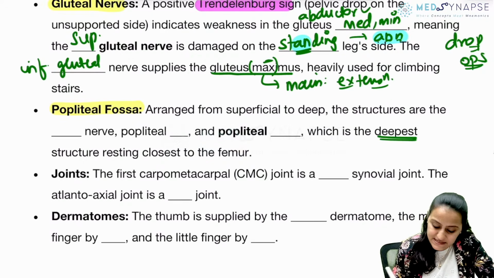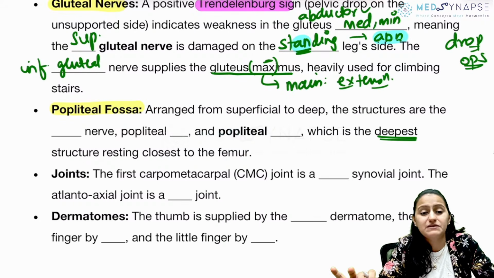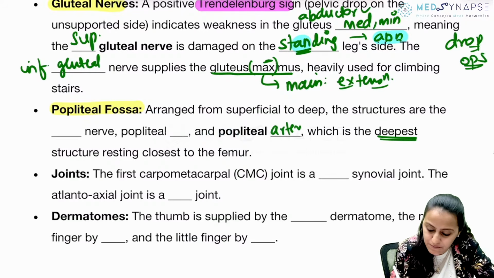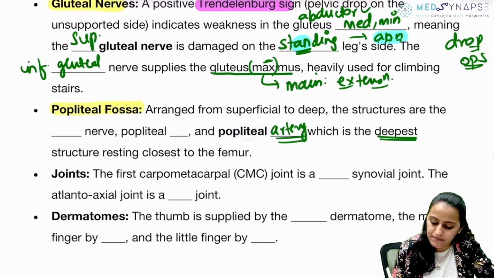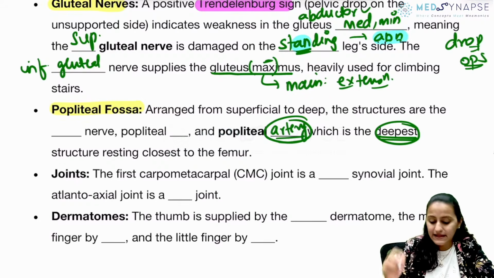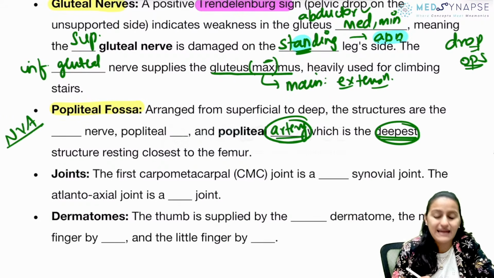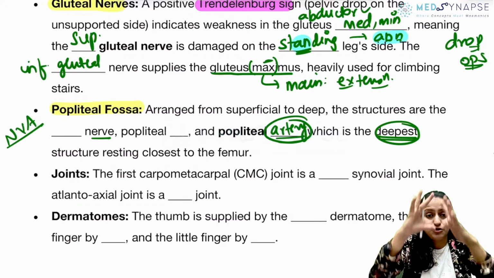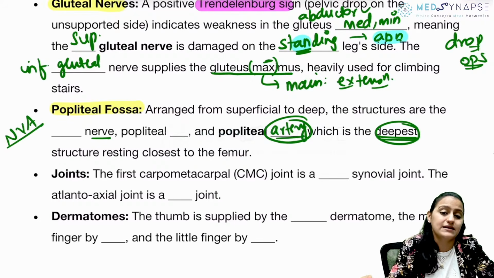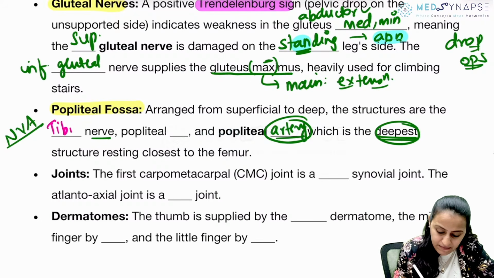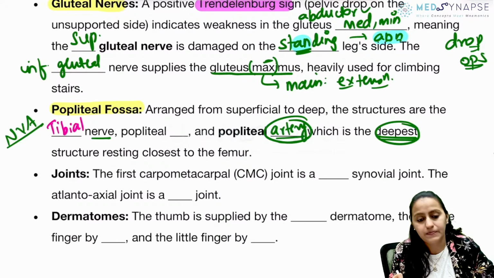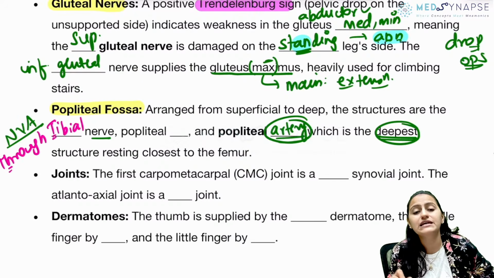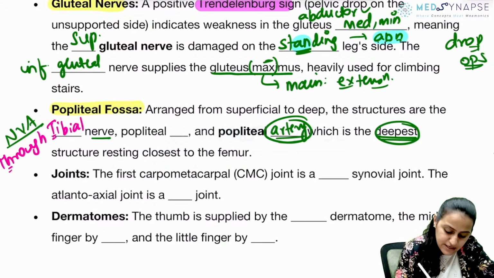Which is the deepest structure resting closest to the femur, and that is why it's very difficult to palpate it? What is difficult to palpate is the popliteal artery. Remember, it is the deepest. Okay? And the sequence from superficial to deepest is NVA. First is the nerve. What nerve comes in the popliteal fossa? Not the boundary, it is the content of the popliteal fossa. Remember, it is the tibial nerve. You remember it as the tibial nerve goes through, T for T. Tibial nerve goes through the popliteal fossa.